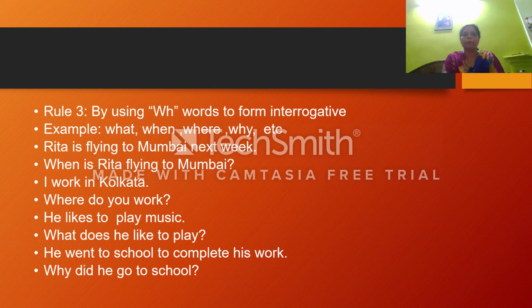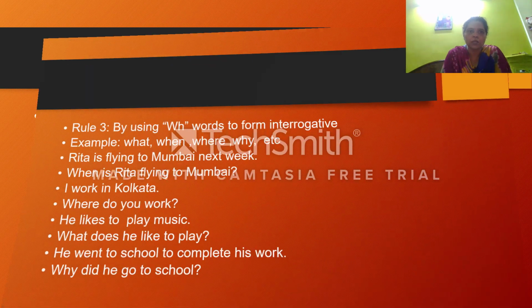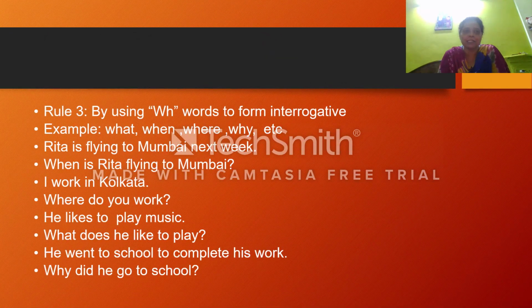For example, if you are saying Rita is flying to Mumbai next week, in this example it is an assertive sentence and we change it: When is Rita flying to Mumbai? Then question mark. I work in Kolkata. So what will happen? Here there is no auxiliary verb. So what will we do? हम तुम कहाँ पे काम करते हो? Where do you work? That means I work in Kolkata.